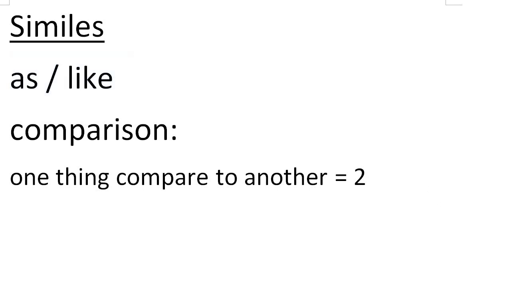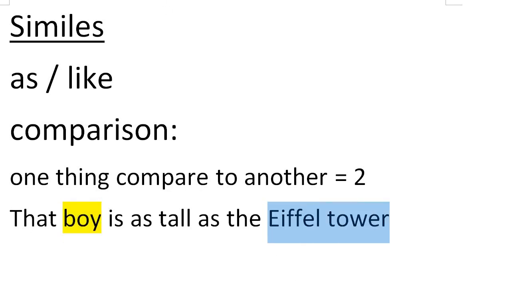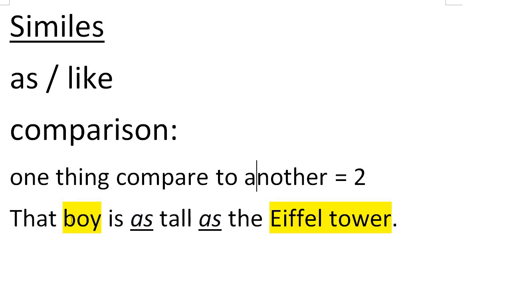Now you can make your own one. You can say, oh, that boy is as tall as the Eiffel Tower. Right. So the boy being your first item and the Eiffel Tower being the second item. Let me just put a full stop there. So when you look at this, I'm comparing the boy to the Eiffel Tower. And you'll also notice I have the word as twice. Right. That boy is as tall as the Eiffel Tower.